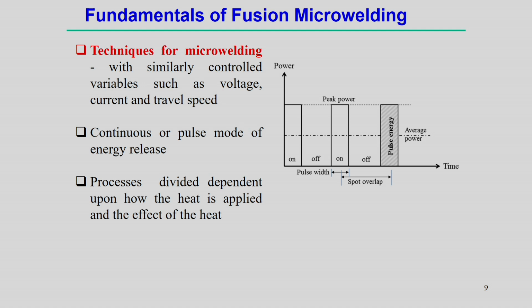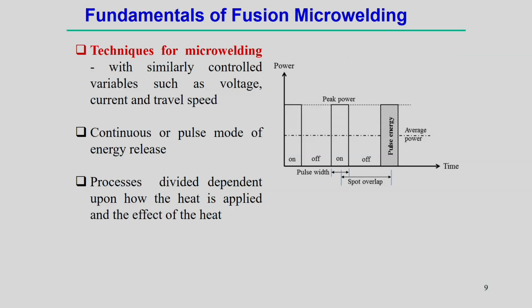It can be continuous or pulse mode. In continuous mode we do not have much option, because in this case only the reduction of the power or intensity is possible. But when you look into pulse mode, through the pulse modulation strategy, we can vary the intensity of the power. Or maybe we can reduce the average laser power, which is to some extent equivalent to the continuous mode of laser.